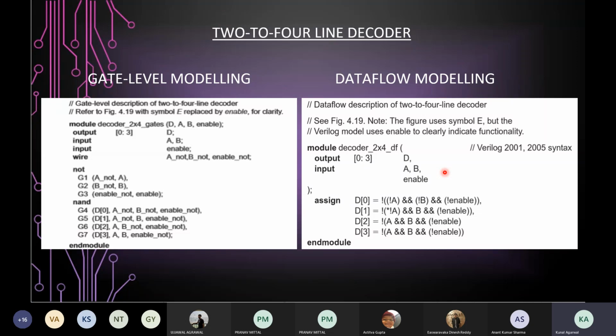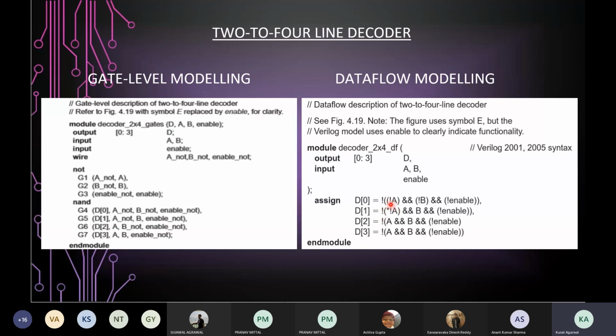Okay, so I have a small task for all of the participants. The data flow modeling code has some typos or errors. For example, consider D1. D1 is a NAND operation performed on the three inputs, namely A0, B and enable not. Here the star is just a typo, an error.